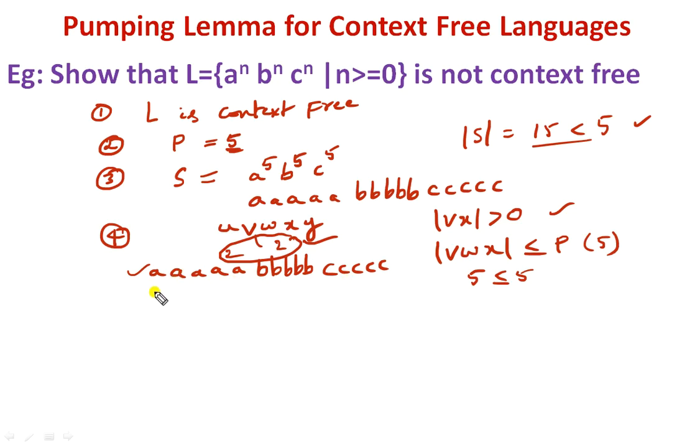Now let me take U as 4 A's, AB as V, and W as 2 B's, X as 1 B, and all the remaining as Y.